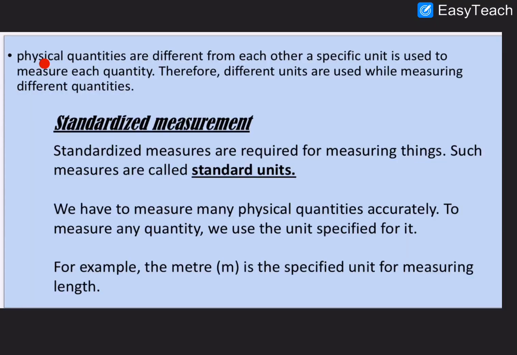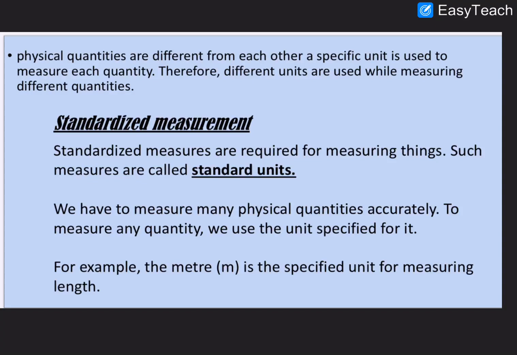So now we are going to discuss physical quantities. Physical quantities are different from each other. A specific unit is used to measure each quantity. You know, you measure distance in kilometers and meters, and we measure temperature in degrees Celsius. So we use a specific unit to measure each quantity. Different units are used while measuring different quantities. We measure weight in kilograms and temperature in degrees Celsius. We don't measure everything in the same unit. We measure time in seconds, minutes. So everything has a different unit while measuring different quantities.